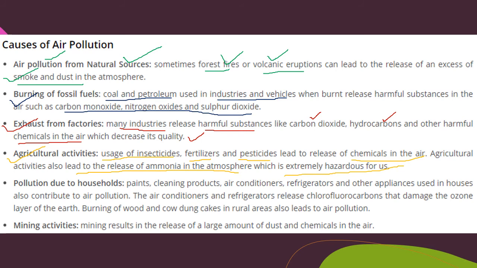The next one is the pollution due to household. Due to the household activities, the work which we are doing at our home, they can also produce air pollution. For example, the paints, the cleaning products, air conditioners, refrigerators and other kinds of appliances that we use in our day-to-day life at home also contribute to air pollution. For example, the air conditioners and refrigerators release a very harmful substance that is called chlorofluorocarbon. You need to remember this one, okay? Chlorofluorocarbon. This is a very harmful substance that damages the ozone layer.